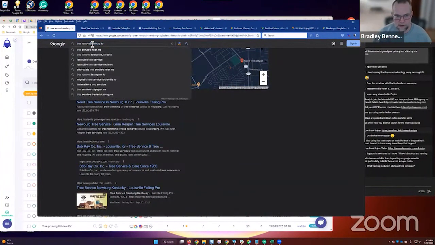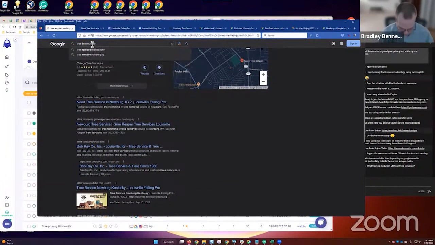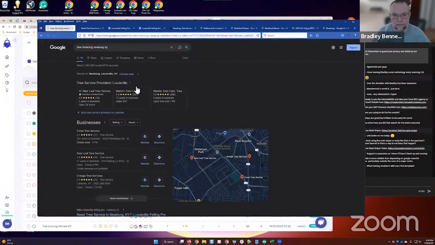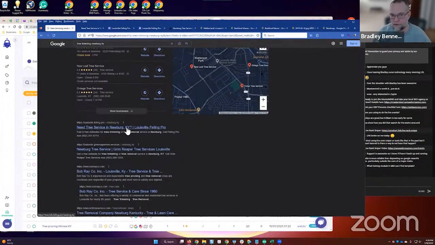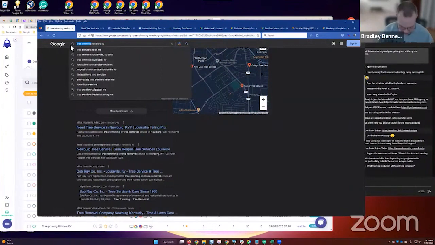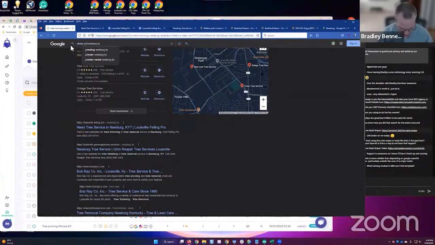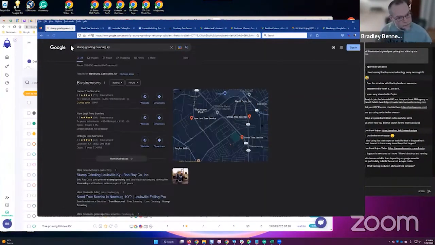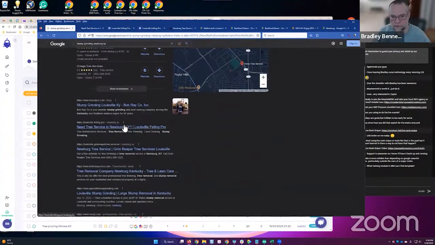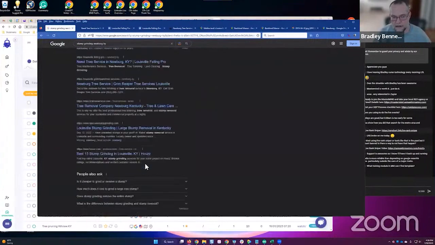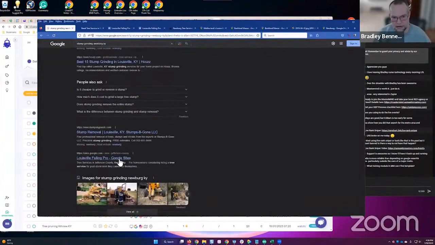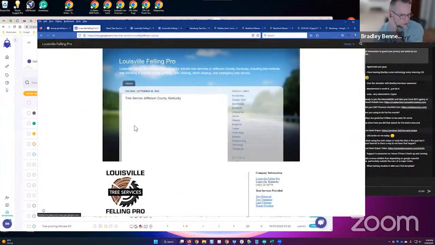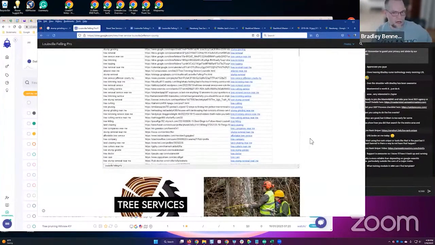All right, let's try tree trimming. Look what's ranked number 1. You understand? So we're trying these different keyword combinations, and yet it's still ranking. Let's try stump grinding. Let's see where that one is. Number 2. And Grim Reaper Tree Services, number 3, right? I think the Google site's down here at the bottom. It is right there. That's the content mirroring Google site that I created. And I've got a whole training for how to do this in the mastermind.